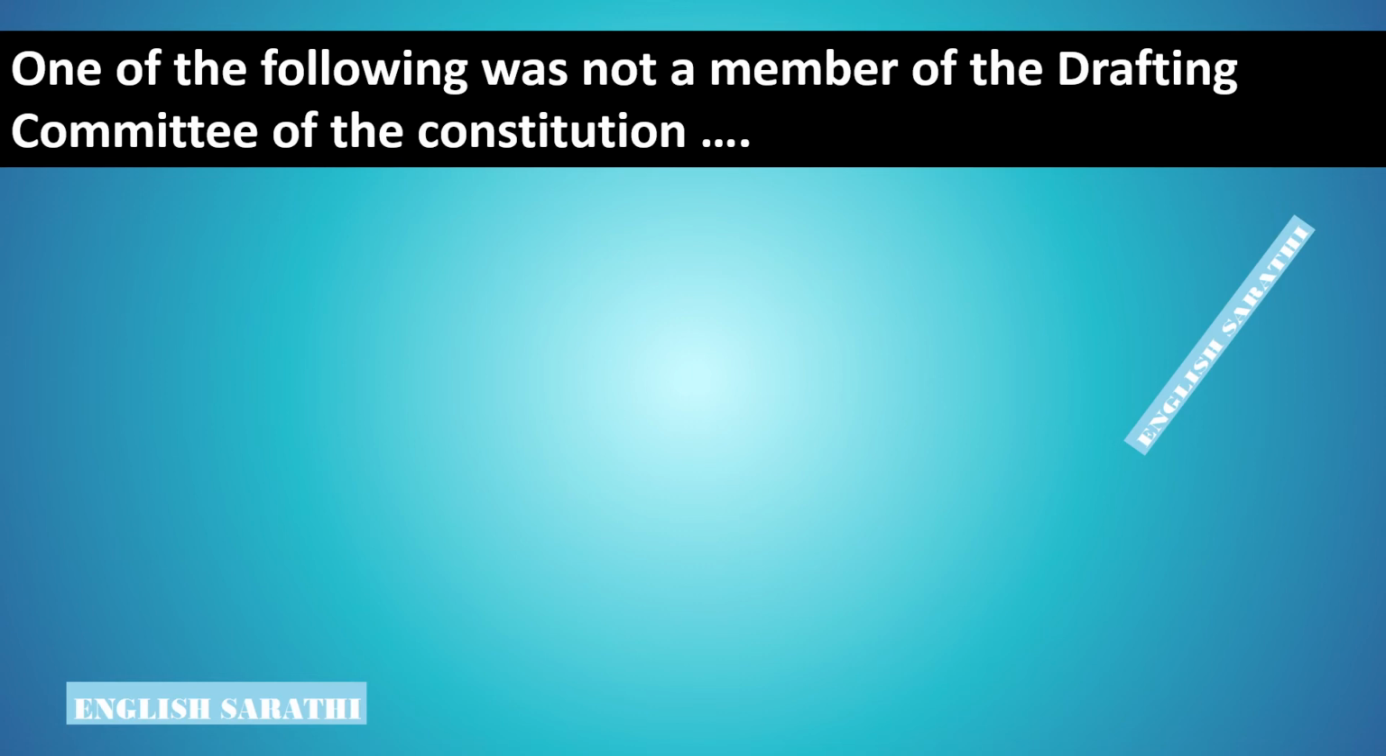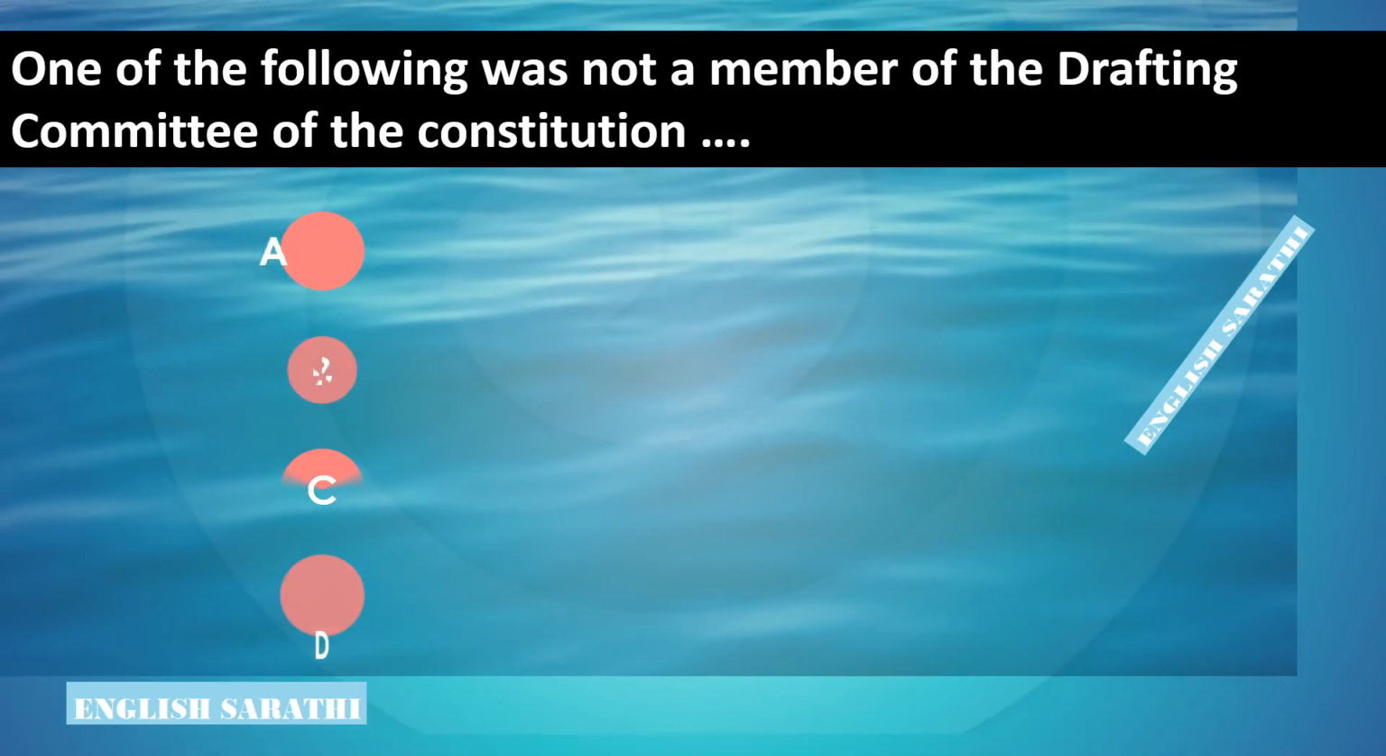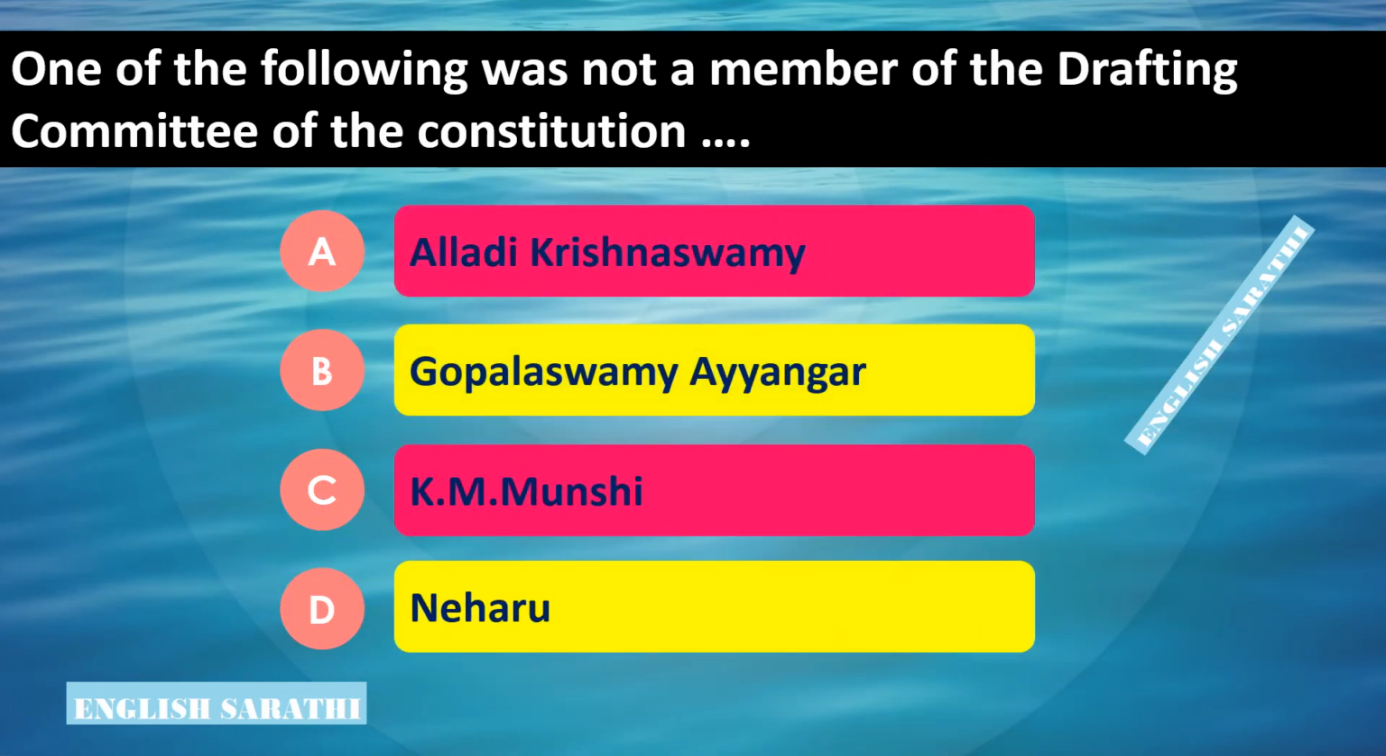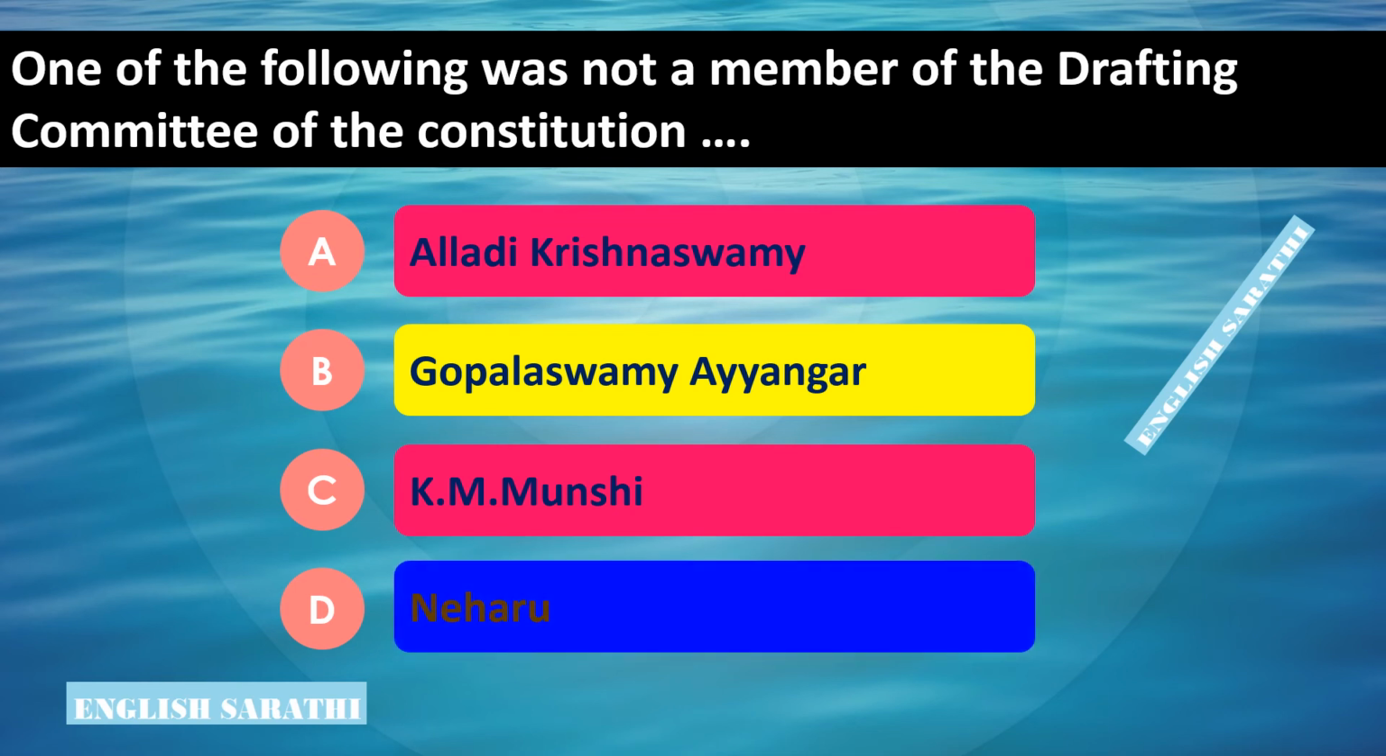One of the following was not a member of the Drafting Committee of the Constitution. Options are: Option A, Alladi Krishnaswamy. Option B, Gopal Swami Iyengar. Option C, K M Munshi. Option D, Nehru. The correct option is Option D, Nehru. One of the following was not a member of the Drafting Committee of the Constitution: Nehru.